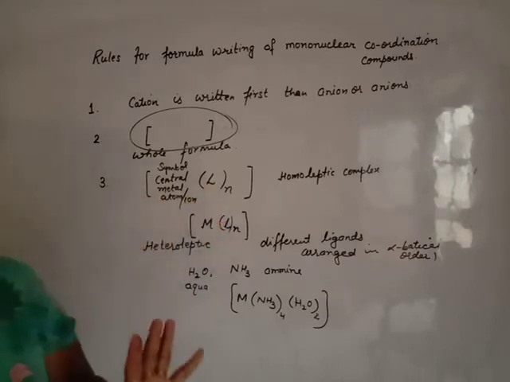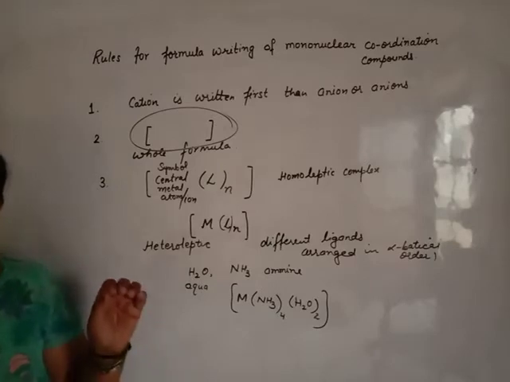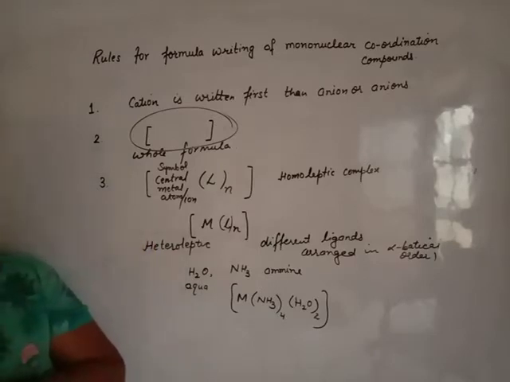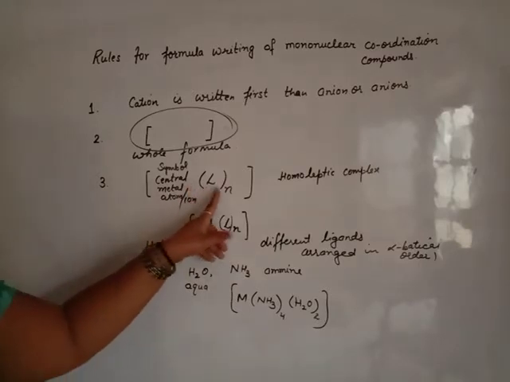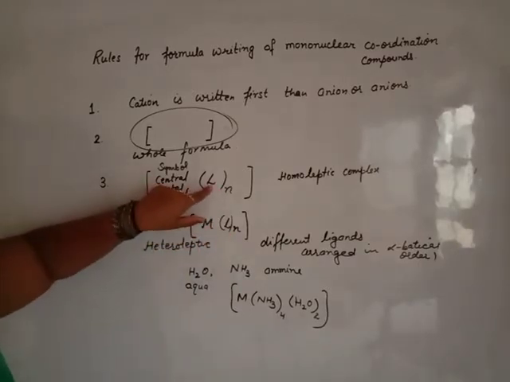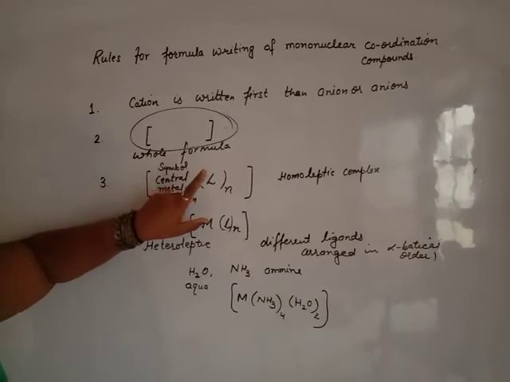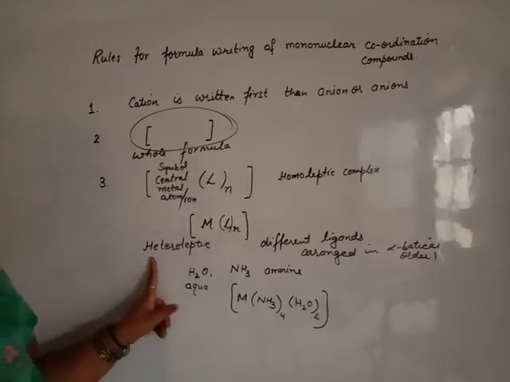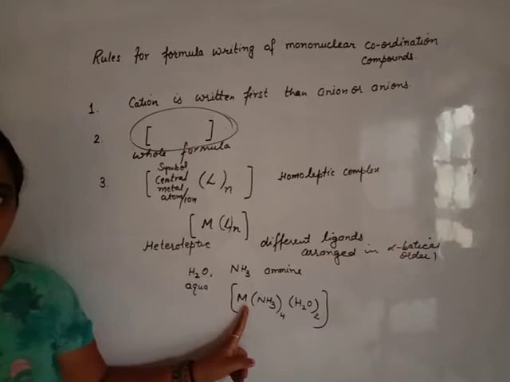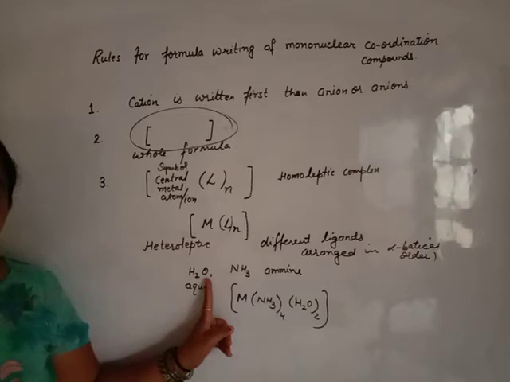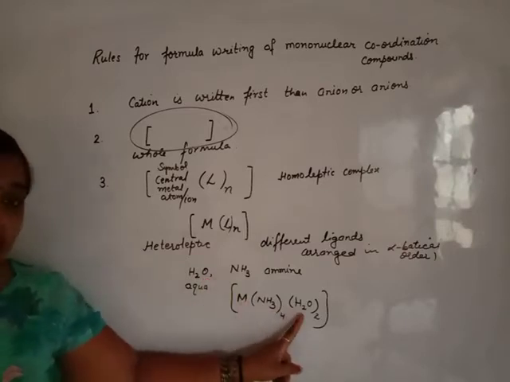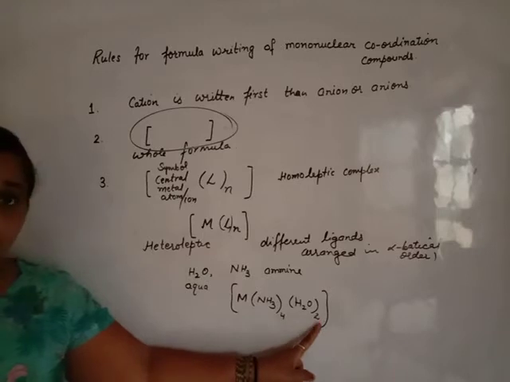For polydentate ligands, simple bracket is required. For monodentate ligands, if monoatomic, the parenthesis is not required; you may write it or not. But if it is polyatomic, parenthesis is necessary. For heteroleptic complexes, first represent the central metal atom or ion, and then identify the ligands alphabetically. Ligands are arranged alphabetically irrespective of their number.